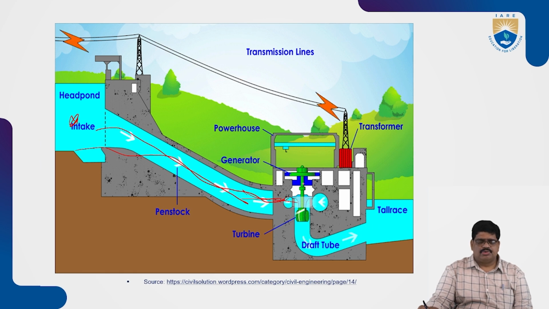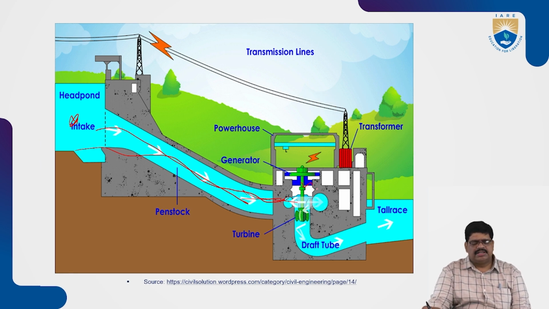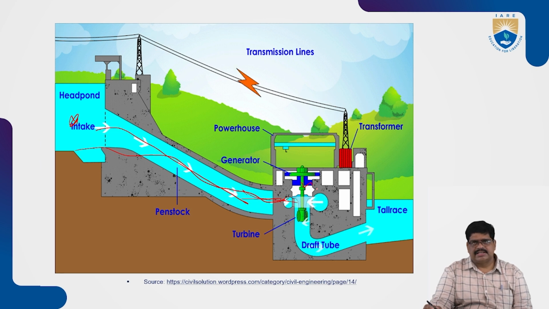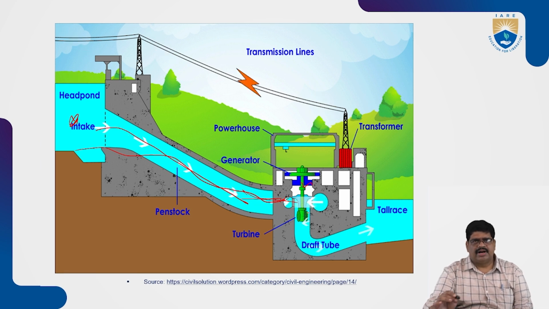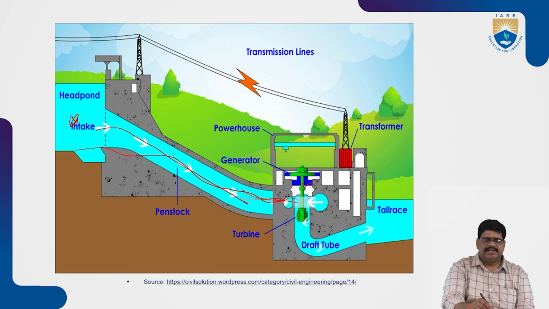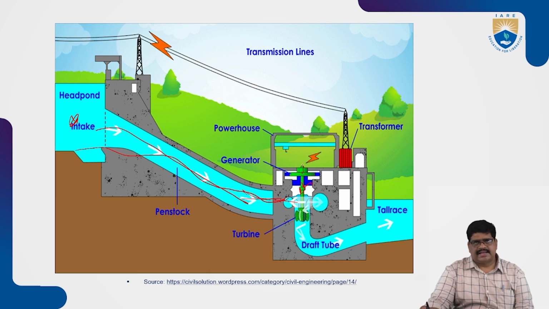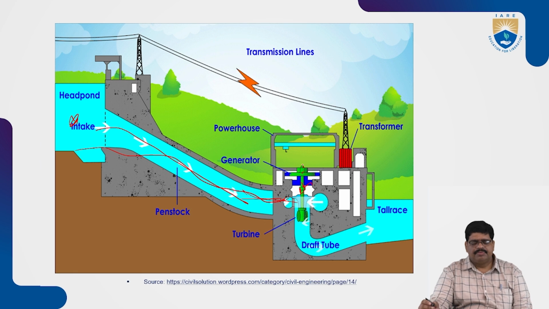The armature is rotated by the shaft. Here hydraulic energy, the water energy, is converted into mechanical energy, and the mechanical energy is converted into electrical energy by the armature.